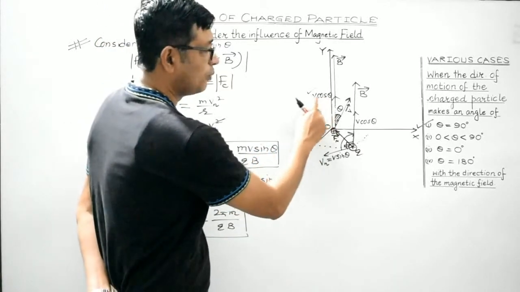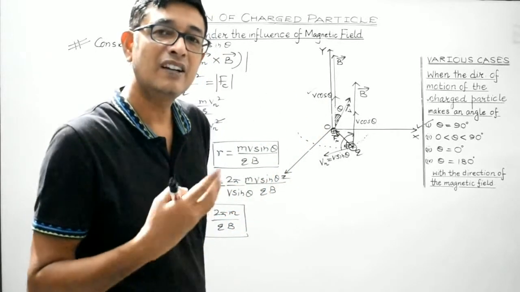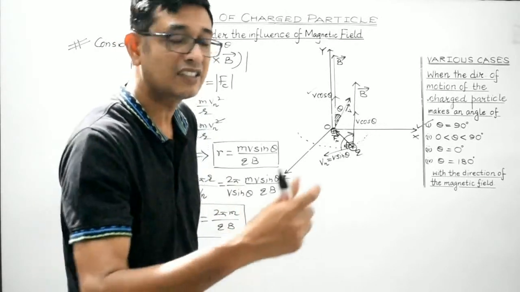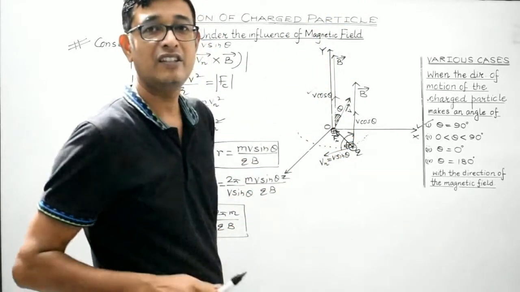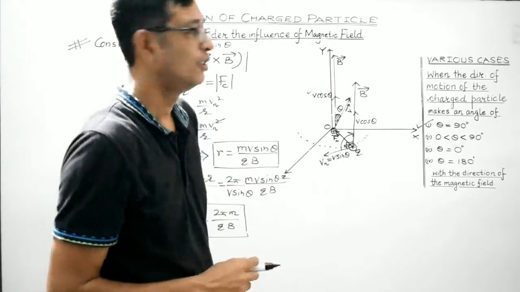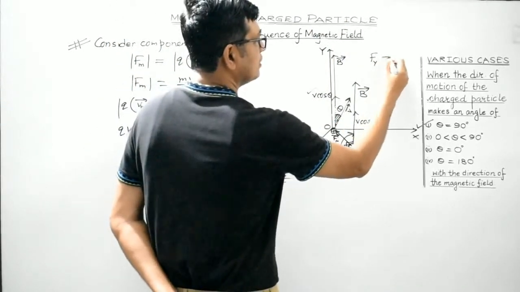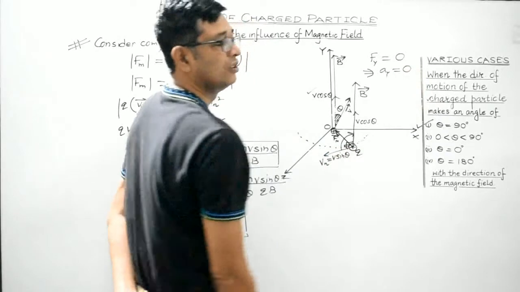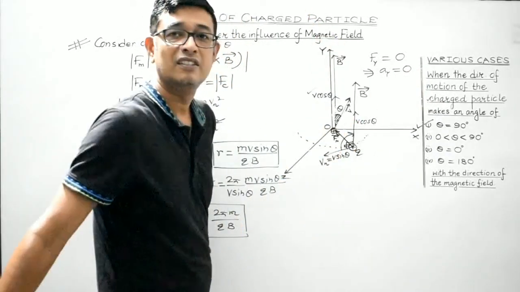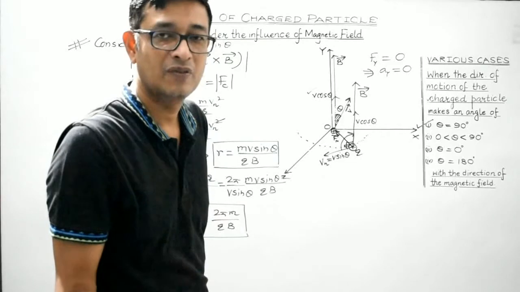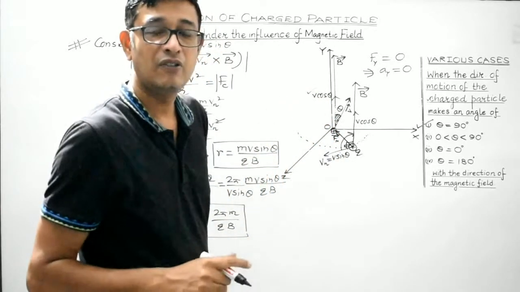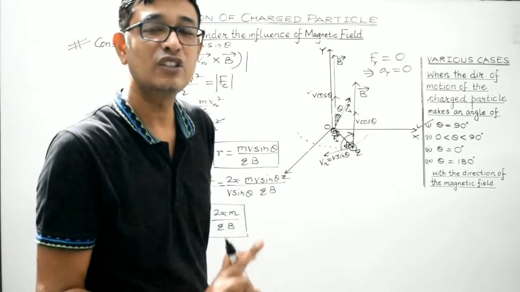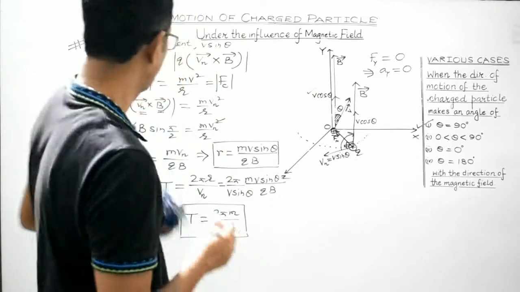So this component V cos theta will make the charged particle move a linear distance along the direction of the magnetic field in uniform motion. Along the y-axis there is no force acting. Therefore, acceleration along the y-axis is 0. Therefore, along the y-axis the motion is uniform. Clear? So this is the key point.